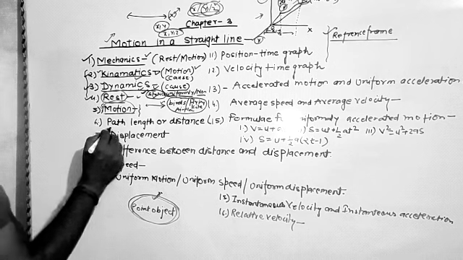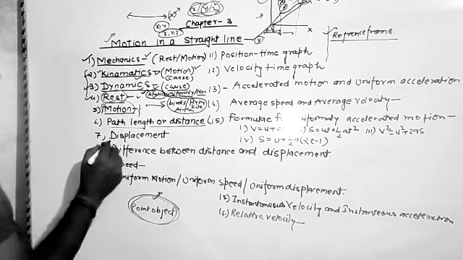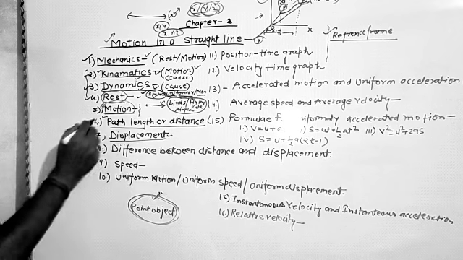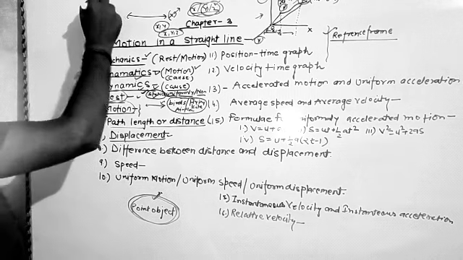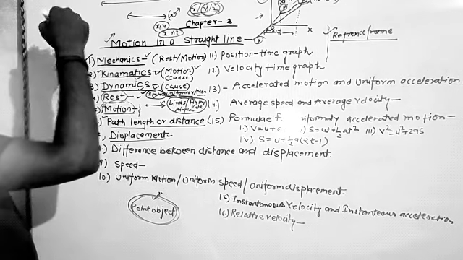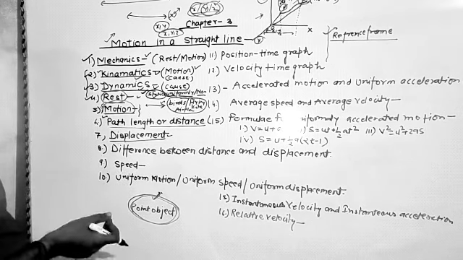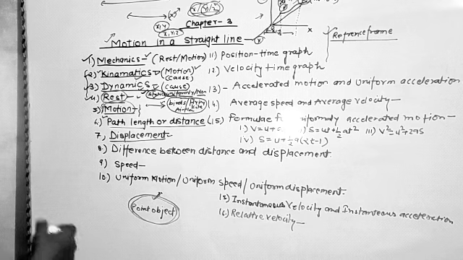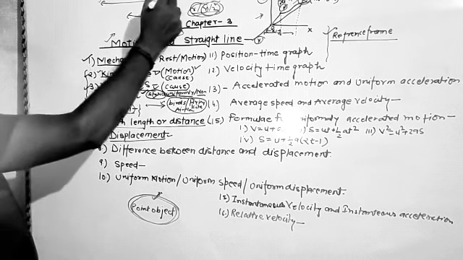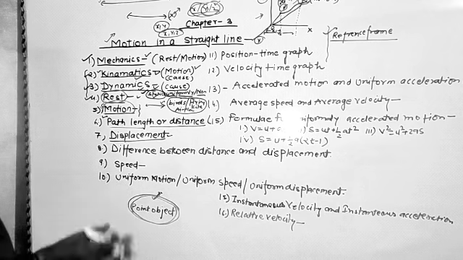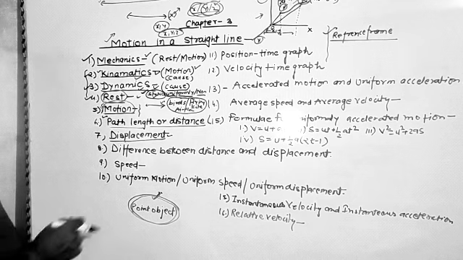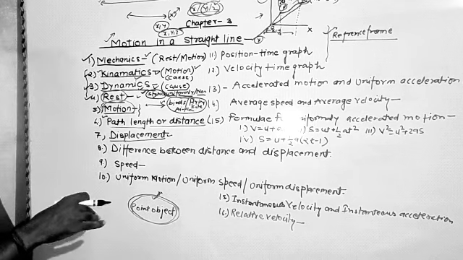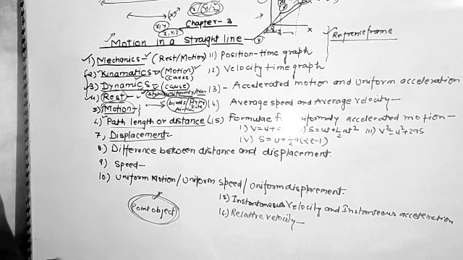Now the next topic is path length and distance, and after it we will discuss displacement. So the path length or distance: when the object covers some length in any direction, and we ask how much distance is traveled or how much length it covered, we say simply the total length that is covered by the object. Whatever the direction of the object may be, it is not necessary to mention it in the case of distance. So the actual length covered by the object, the total length, will be considered as the distance.